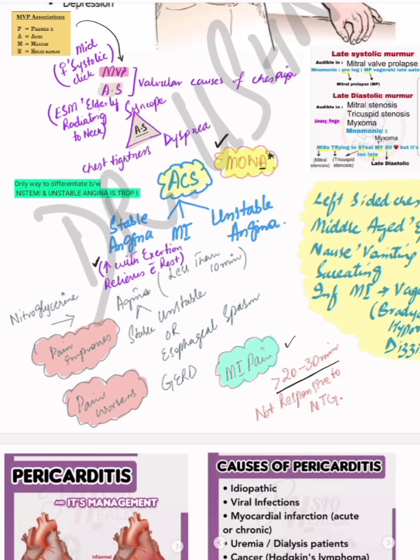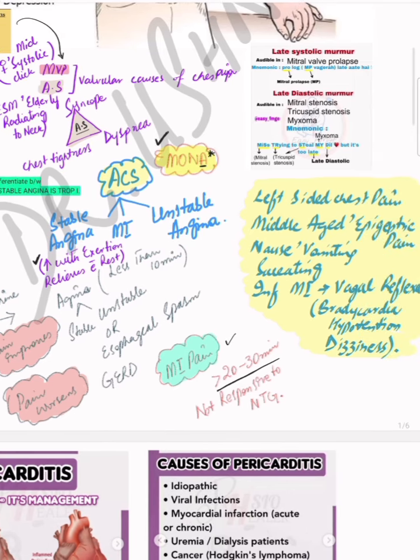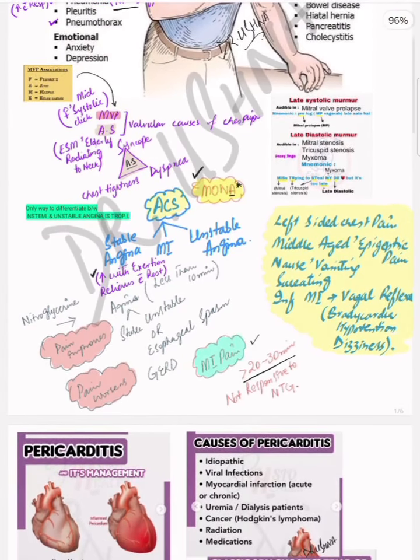as a frontline warrior in the emergency. Then comes the left sided chest pain, middle aged epigastric pain. Most of the time the patient not only presents as chest pain, the patient can present as epigastric pain as well. Patient can present as nausea, vomiting, profuse sweating, and if there is an MI of the inferior wall, then the vagal reflexes can be initiated and the patient can present as bradycardia, hypotension, and dizziness.